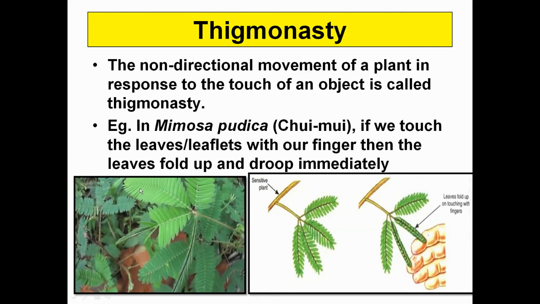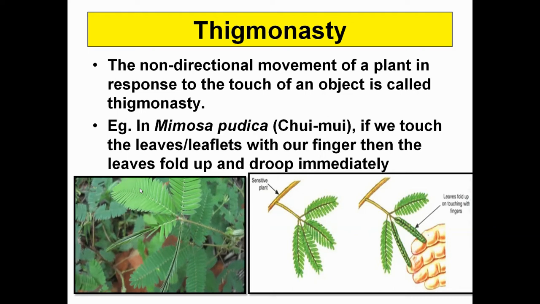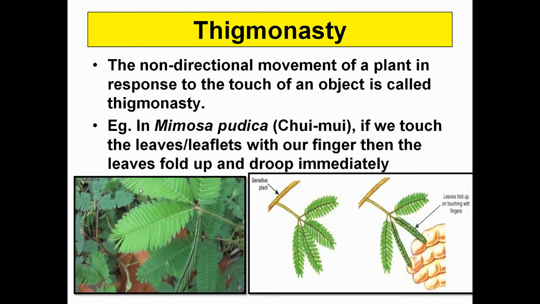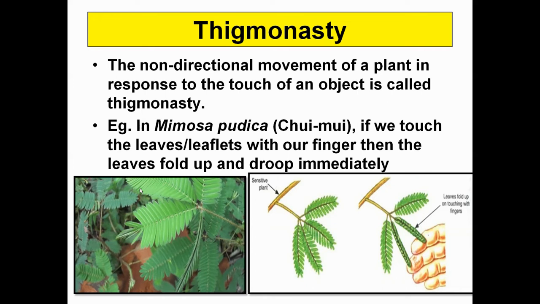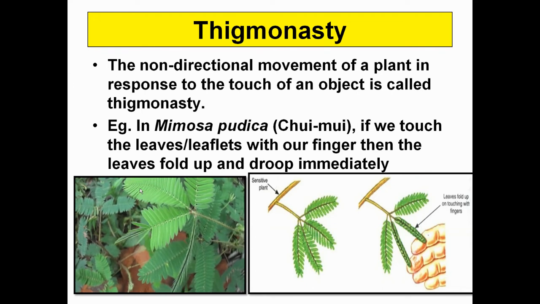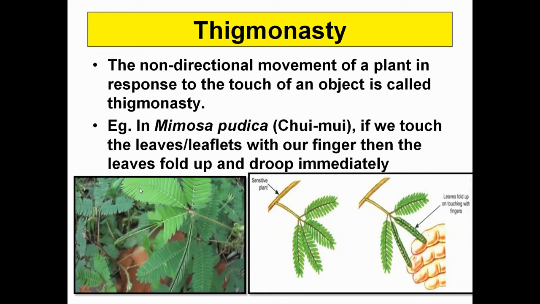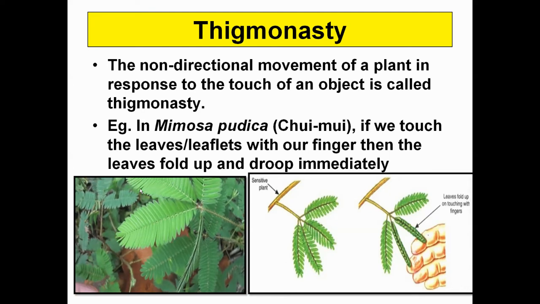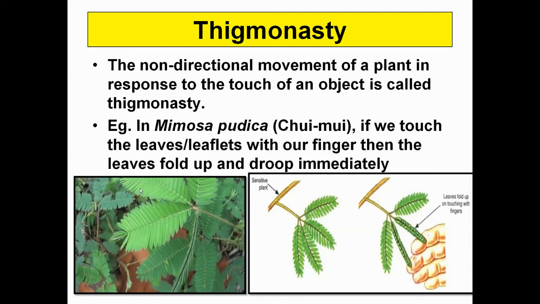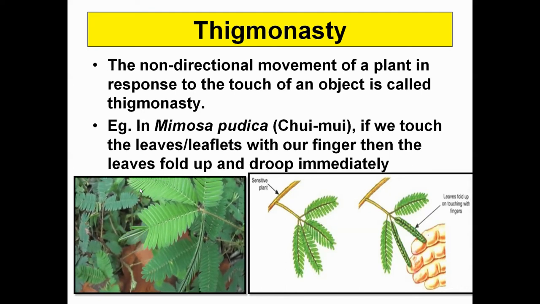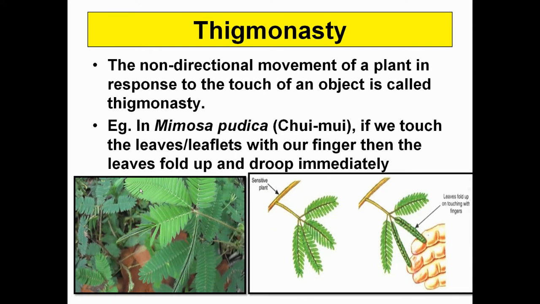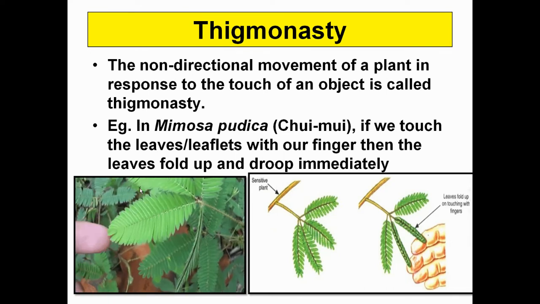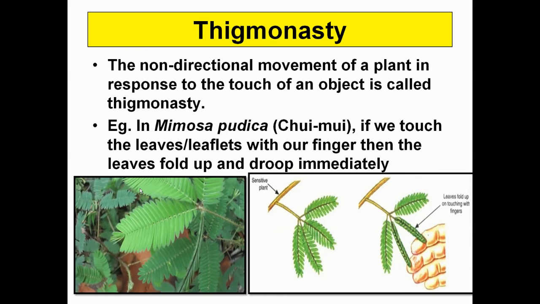After touching the leaf or leaflet of the Mimosa pudica, the whole leaflet is going to droop down. They tend to fold down, and ultimately the whole leaflet droops. This is one of the beautiful things in nature. Just touch the leaf of Chui Mui and you will see this type of movement. This is referred to as thigmonasty.